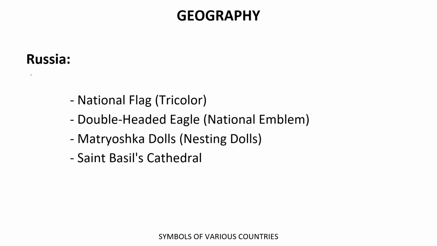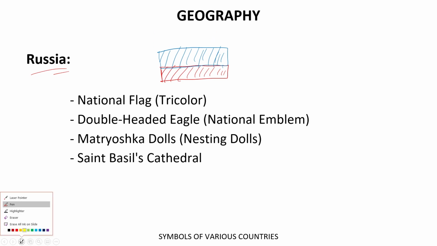Now we have Russia. The national flag of Russia is also the tricolor. The color combination of the Russian flag is red, then blue, and the top is white.